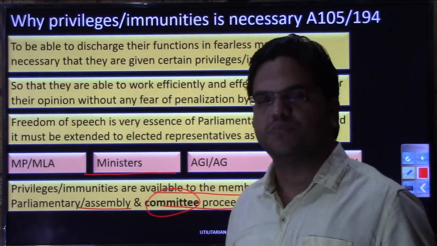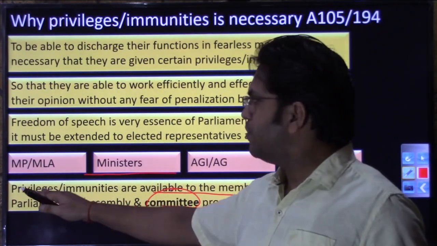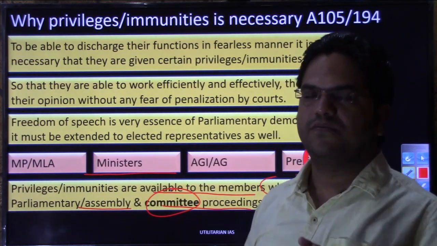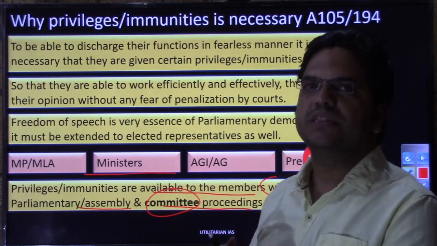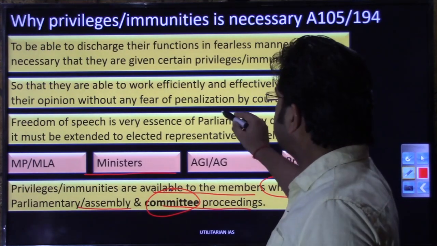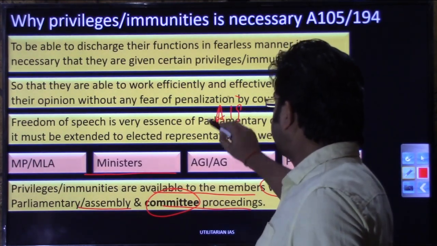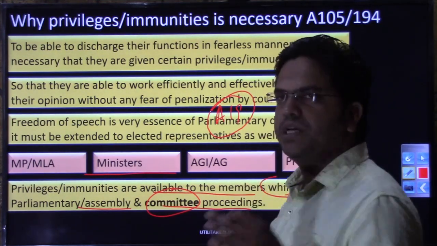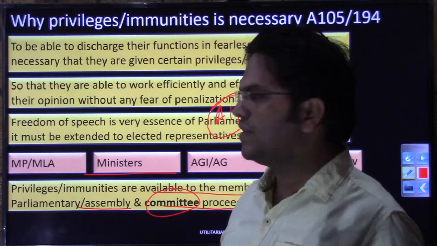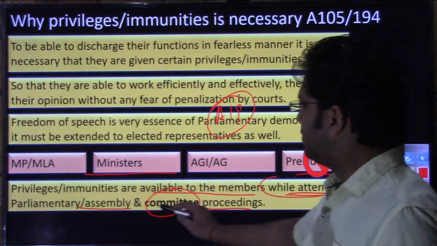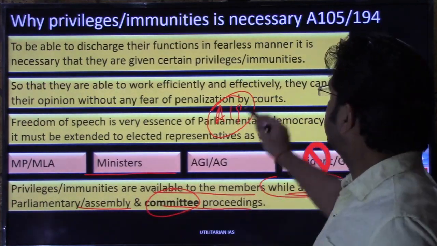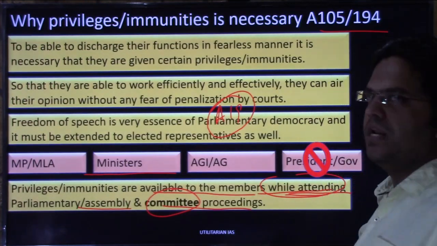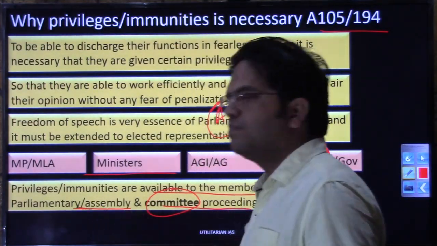Whatever freedom of speech we discuss for these members of parliament or members of legislative assembly is extended freedom of speech. They already have freedom of speech because they are also citizens, so their freedom of speech is also protected in article 19 as ours, but they have been given extended freedom of speech while being in parliament, while being in legislative assembly. So the key word is that whatever privileges and immunities are available, mentioned in Article 105 and 194, are available only while they are attending these sessions, parliamentary sessions.